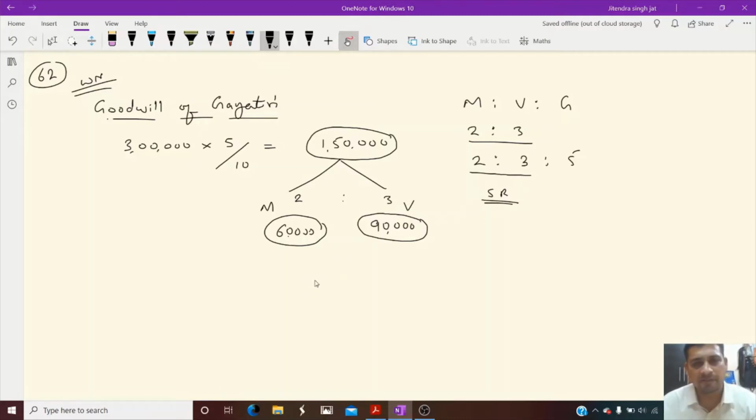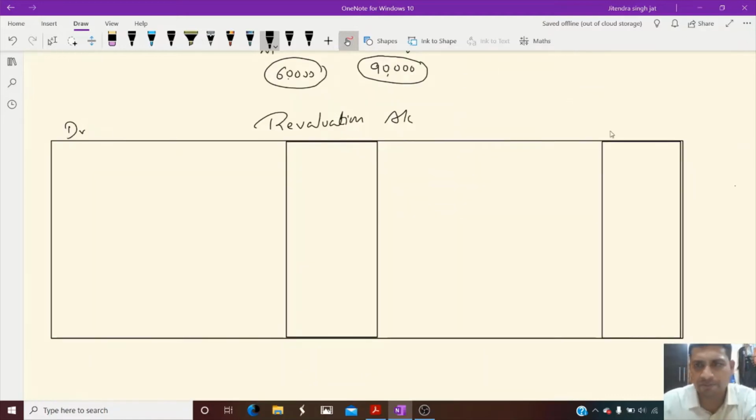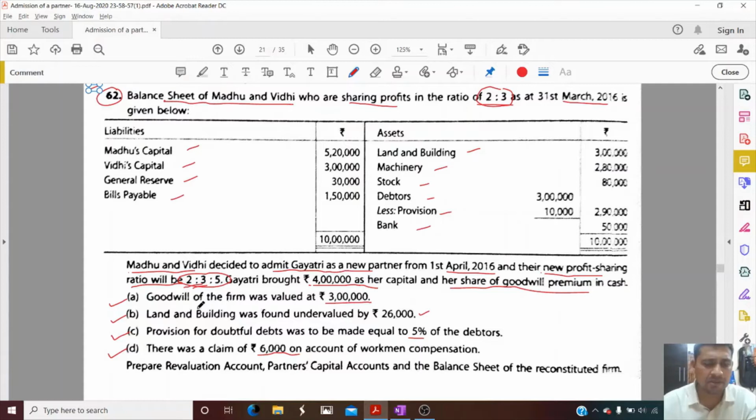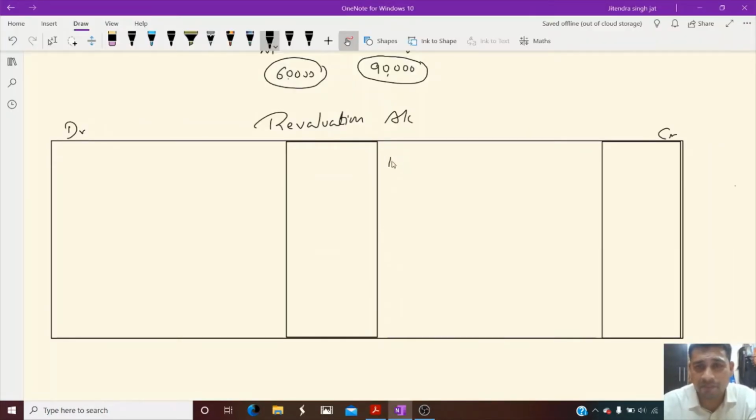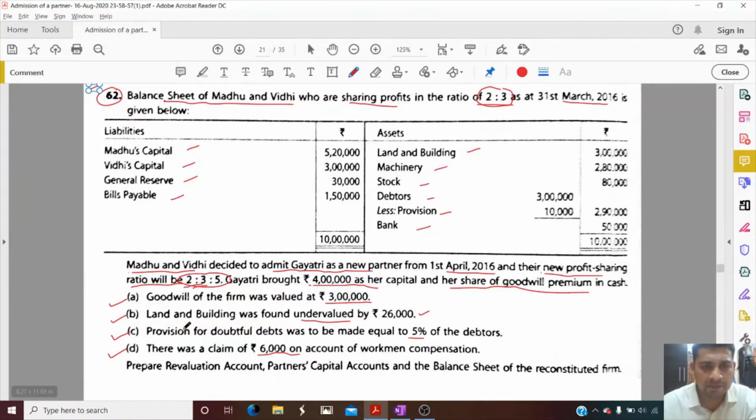Now I will prepare revaluation account. Dear children, a revaluation account. First point under this. Land and building was found undervalued. It means we need to increase land and building by 26,000. And when we increase, where it will come? Credit side, by land and building, 26,000.